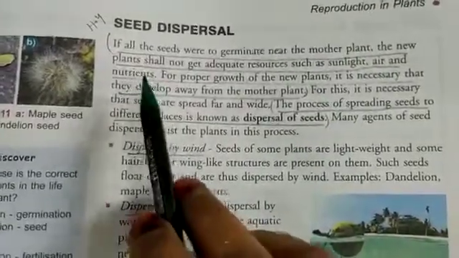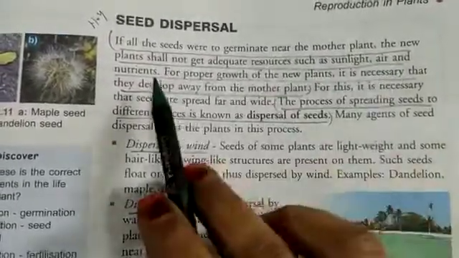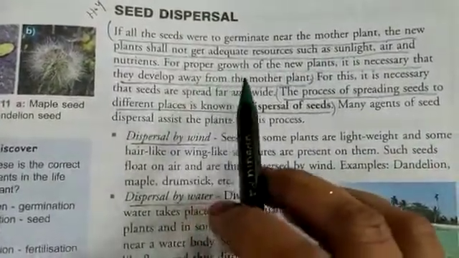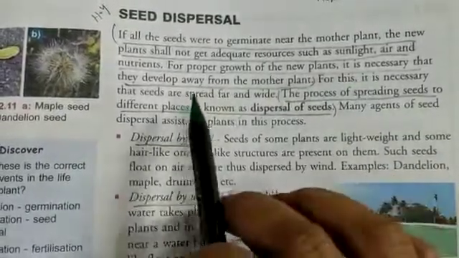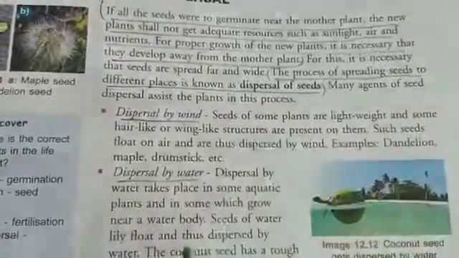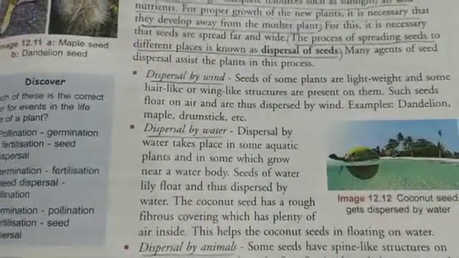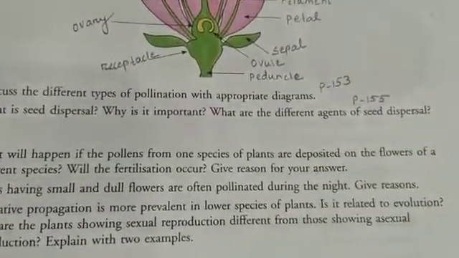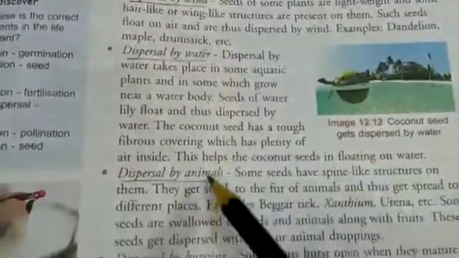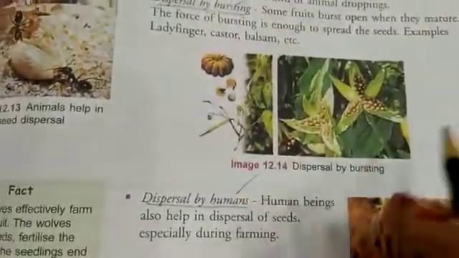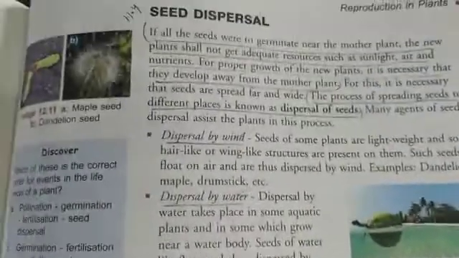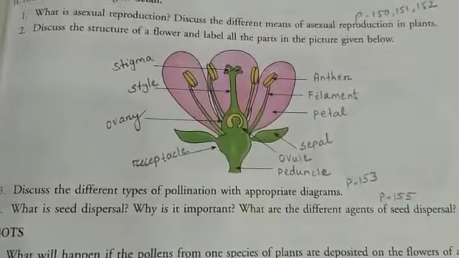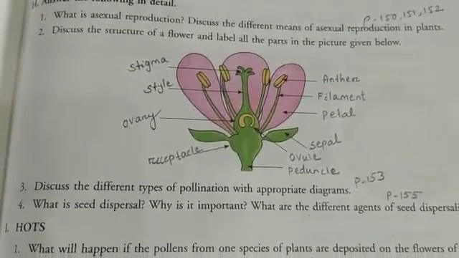Next is, if all the seeds were to germinate near the mother plant, the new plants would not get adequate resources such as sunlight, air and nutrients. So for proper growth of the new plants, it is necessary that they develop away from the mother plant. And the question says, what are the different agents of seed dispersal? So the different agents of seed dispersal are wind, water, animals, bursting, humans. So these are the different agents for seed dispersal. This is our H number 4, page 155. So you can write all the question answers given in the PDF, and this question answer also you write and learn them.